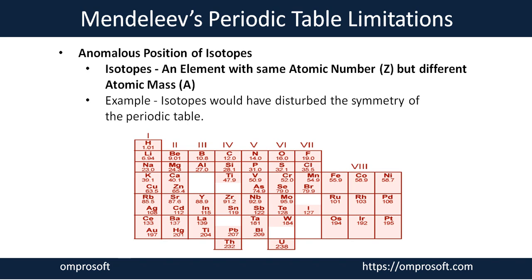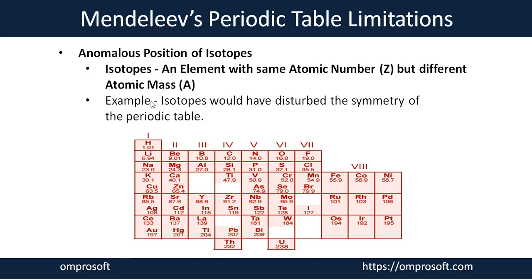The 12, 13 and 14 are nothing but the different atomic masses of the same element. The carbon atomic number is 6 for all three isotopes, whether carbon 12, 13 or 14. So with the same element and the same atomic number, you have different atomic masses.